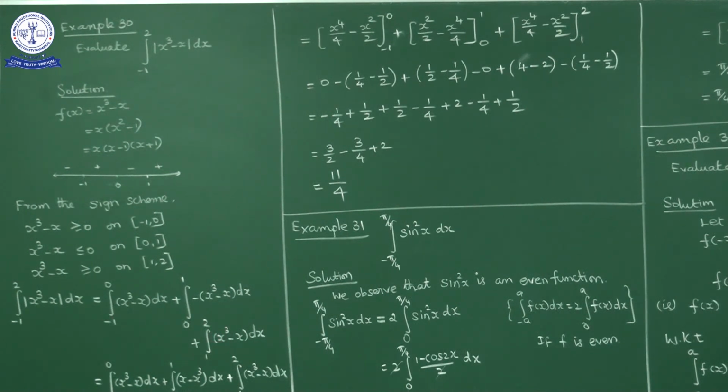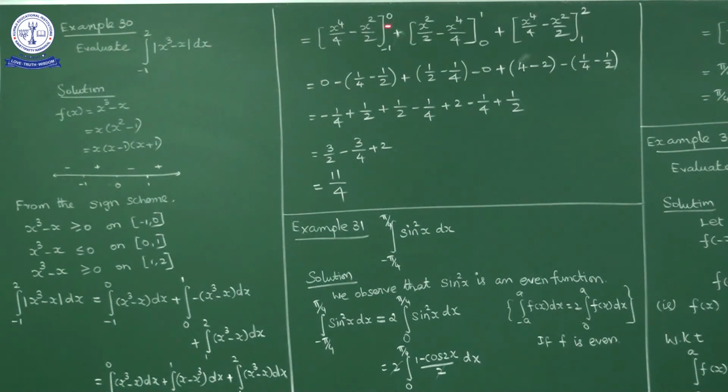Okay. So after simplification, integral minus 1 to 0 of x cube minus x dx. Now if you multiply the minus inside, what do we get here? Integral 0 to 1 of x minus x cube dx plus integral 1 to 2 of x cube minus x dx. Now if you integrate, x cube integration is what? X power 4 by 4 minus x integration is x square by 2, with lower limit as minus 1 and upper limit as 0, plus the second term, x minus x cube, integration is x square by 2 minus x power 4 by 4, lower limit 0, upper limit 1, plus x cube minus x, integration x power 4 by 4 minus x square by 2, lower limit 1, upper limit 2.